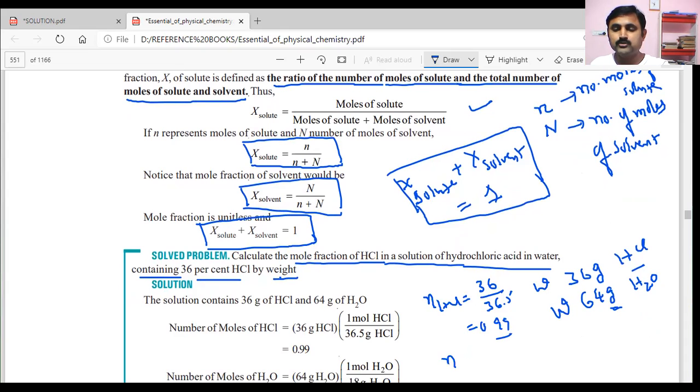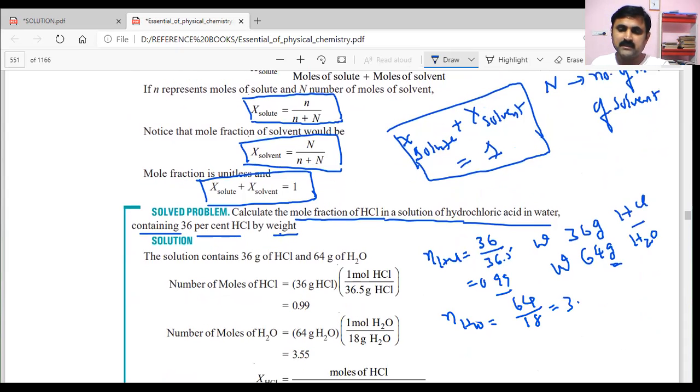The number of moles of H2O is obtained using weight of H2O by molecular weight of H2O. That is approximately 3.55.